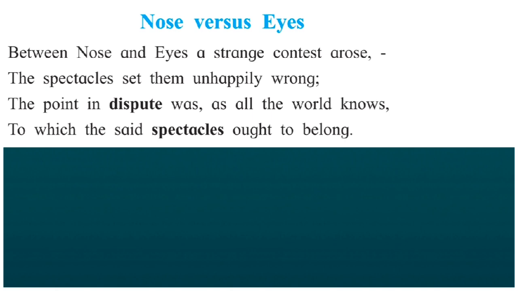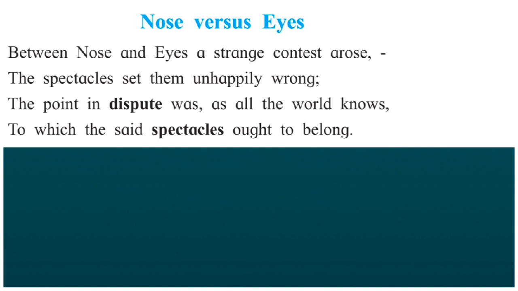Between nose and eyes, a strange contest arose. Here you notice that the poet has presented an unusual contest between nose and eyes. And you know the spectacles were the cause of their unhappiness. The figure of speech is inversion. Inversion is a figure of speech where the order of the words is changed to highlight a particular point. As you find, the words in the line have been rearranged for poetic effect. The correct word order should be: a strange contest arose between nose and eyes. So it is inversion.